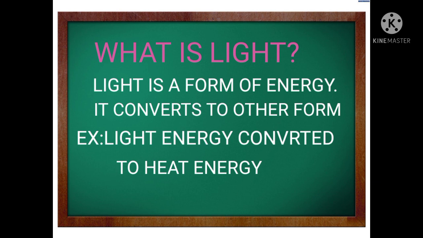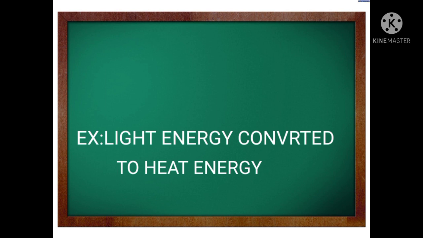So, first of all, what is light? Light is a form of energy. It converts to other forms. If we take one example, light energy is converted to heat energy. Before glowing, the bulb does not have heat, but after glowing, the bulb has heat energy. All of you students note this point.